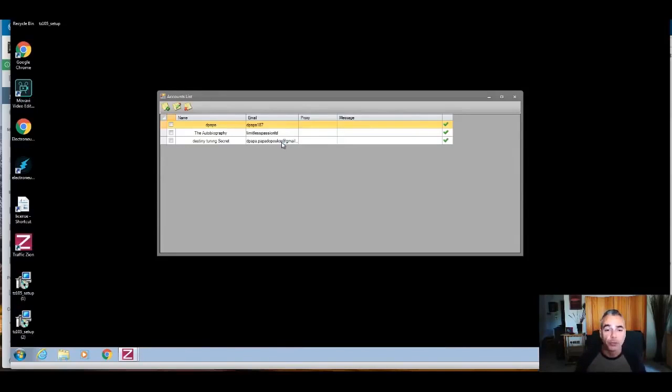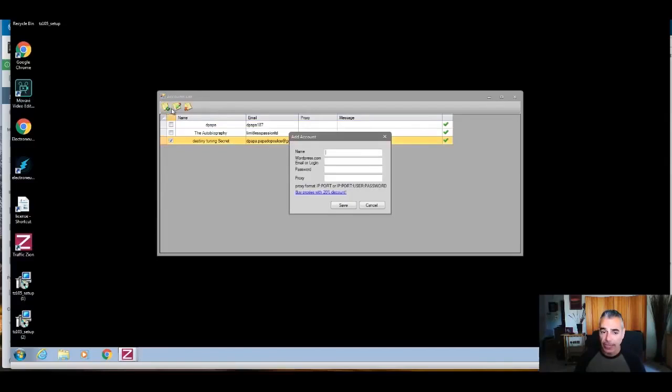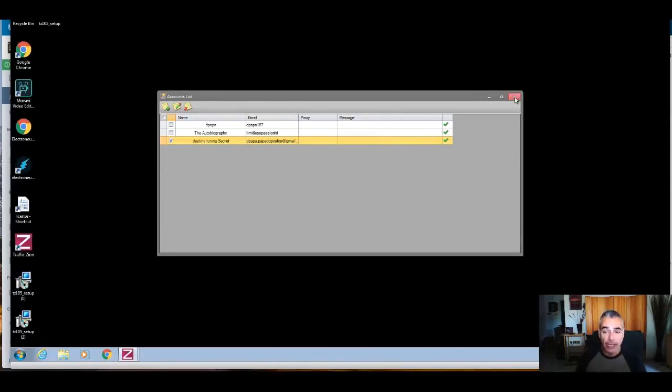Okay, so this is where you put in the details. You're going to click on this, edit or add a new account, etc. You're going to put the name, the WordPress login, you see the .com email and login and password, and you're ready to go. The proxies are only optional. Do not put any proxies if you don't know what you're doing, so you don't mess up the system. Ignore it. If people want to use proxies and know how to use them, go ahead and go through the section right here. Other than that, close that and close this.